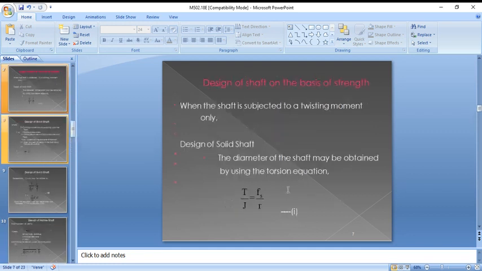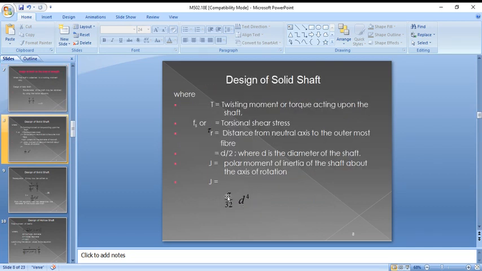So next factor is J. J is nothing but polar moment of inertia of the shaft about the axis of rotation. So J formula is pi by 32 d power 4, and mm power 4 is the unit.